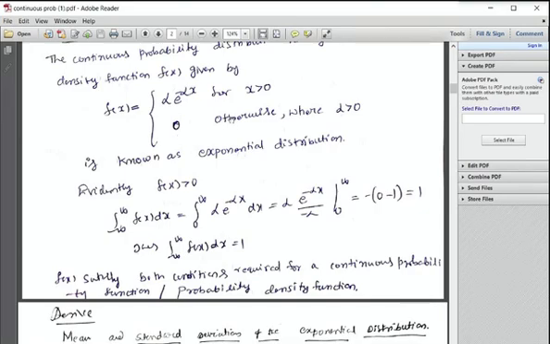For x greater than 0, the function is alpha e power minus alpha x. Therefore, from 0 to infinity, f of x is what? Alpha into e power minus alpha x dx. Therefore, alpha into, what is the integration of e power minus alpha x? It is e power minus alpha x by minus alpha, because the integration of e power minus ax is e power minus ax by a. Right?